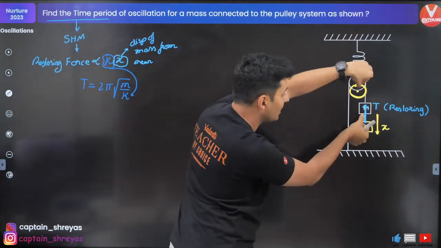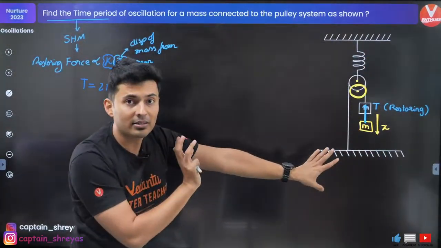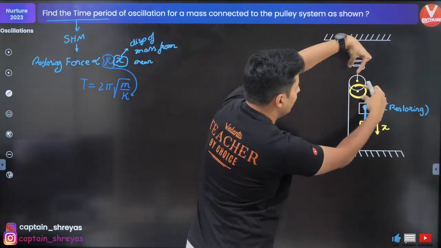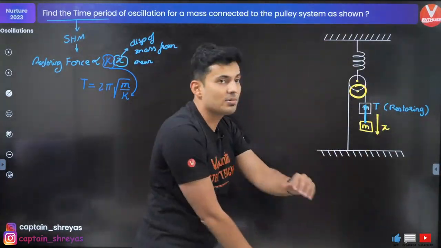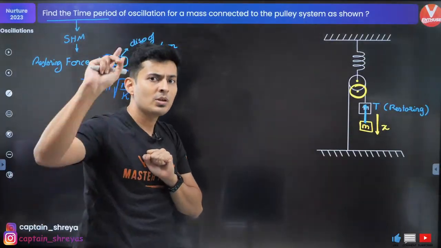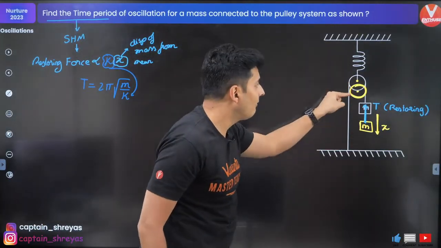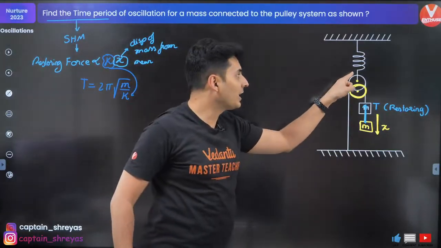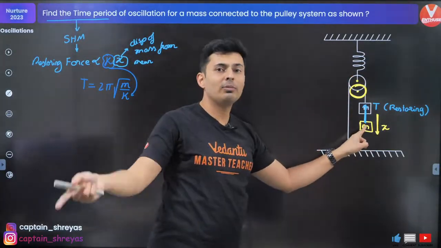So this mass will go down by 6 centimeters. So if the pulley comes down by 3, together they give you 6. If the pulley comes down by y, the mass comes down by 2y.